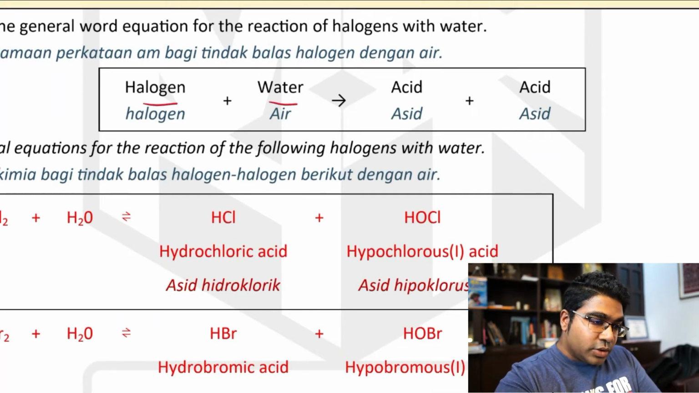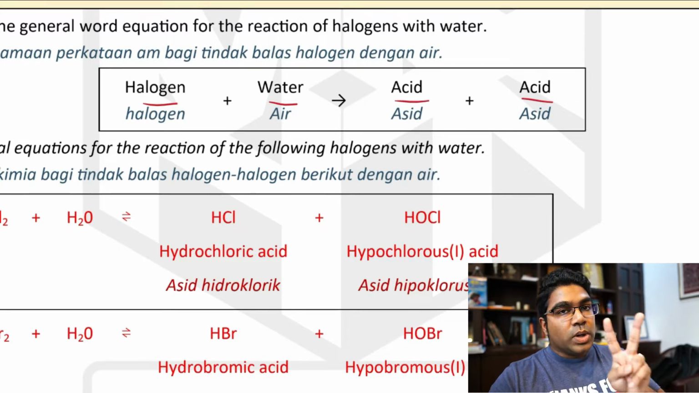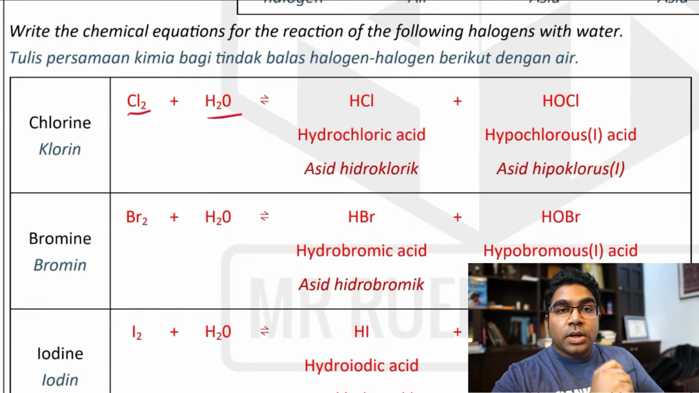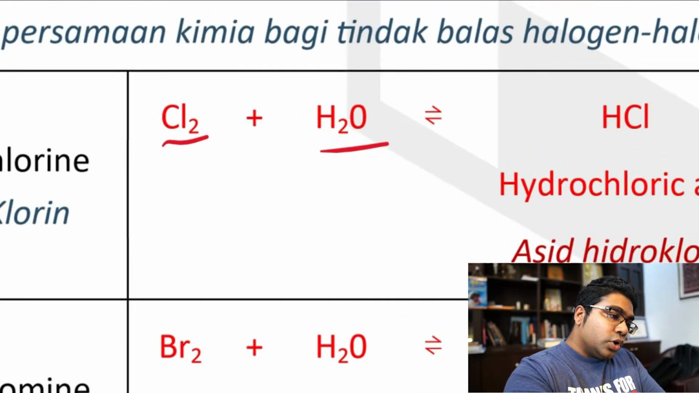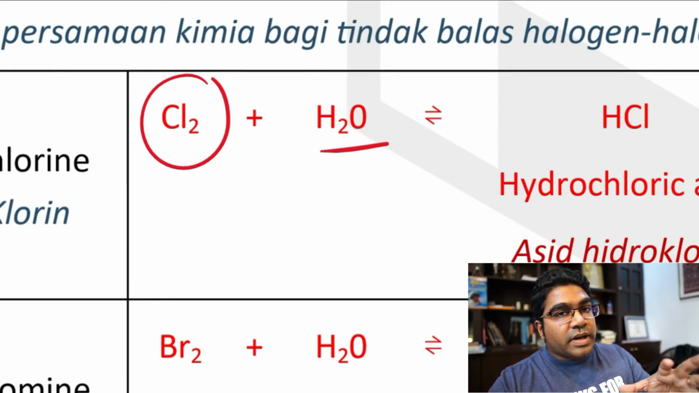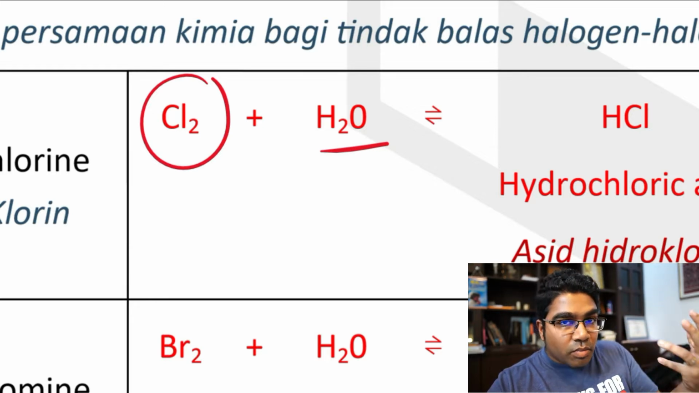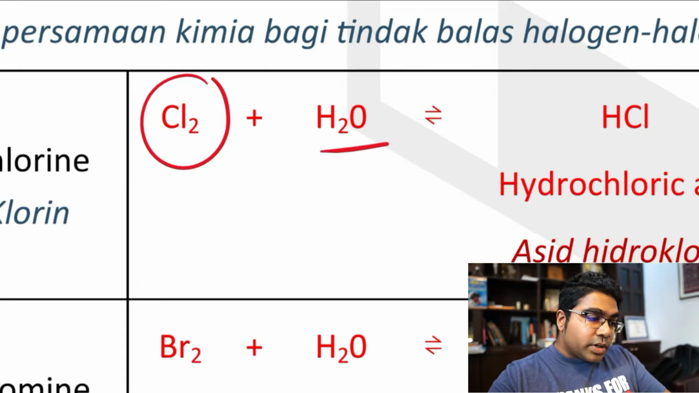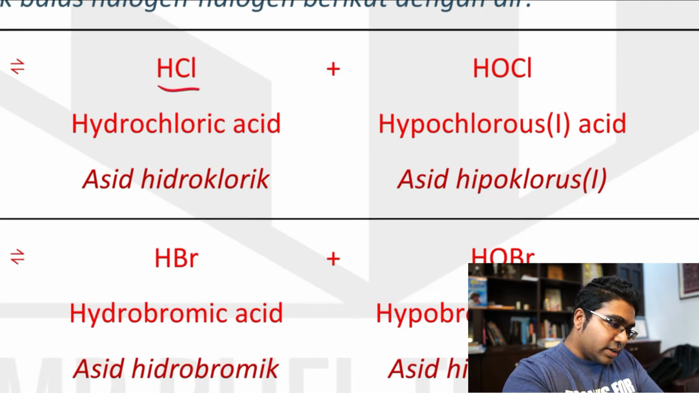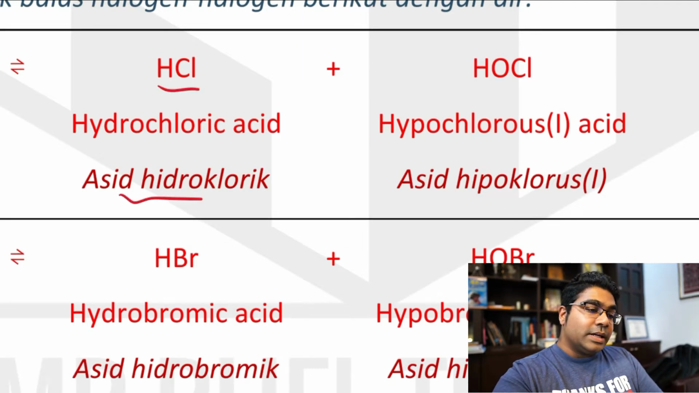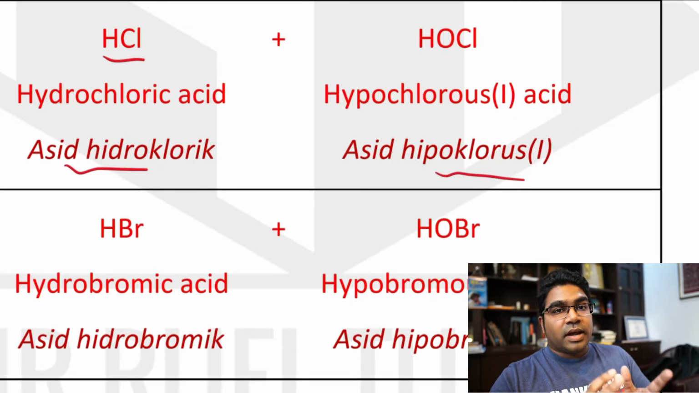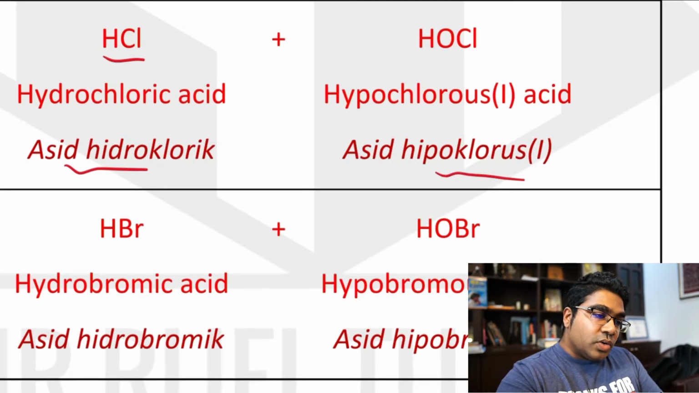Hasilnya, the products are 2 acids. Kita akan dapat 2 jenis asid. Untuk chlorine, for chlorine, Cl2 plus water. So lagi sekali kita boleh tengok sini, unsur kumpulan 17 selalu wujud sebagai molekul dwi-atom. Group 17 elements always exist as diatomic molecules. Setelah bertindak balas dengan air, after reacting with water, kita ada 2 jenis asid. We have 2 types of acid. First one is hydrochloric acid, HCl. Dan yang lagi satu, kita ada hypochlorous acid, iaitu HOCl.